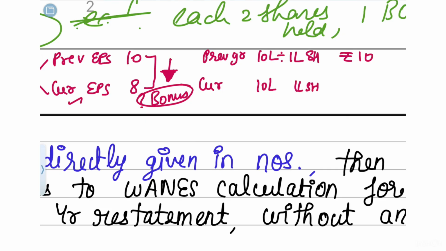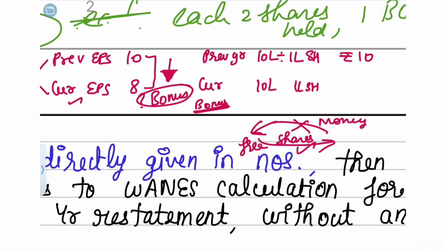But the company issued bonus shares. That means the company did not bring in any new money into the company, but only issued shares. The company did not get any money against it. That means free shares it has issued.